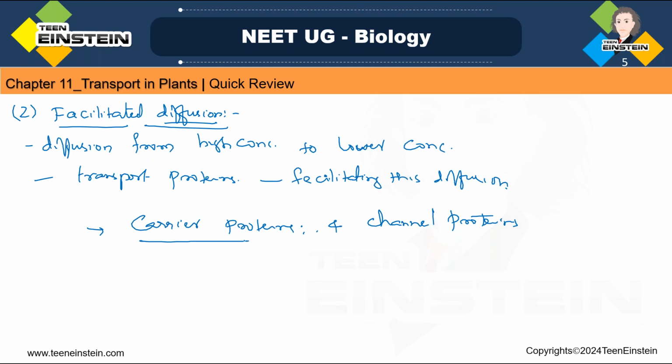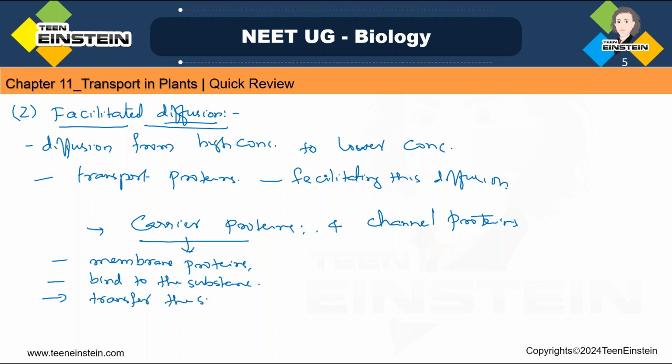Carrier proteins are membrane proteins. Okay, carrier proteins are membrane proteins that bind to a substance and transfer it to the other side of the membrane. After binding to the substance, they will transfer that substance to the other side of the membrane.